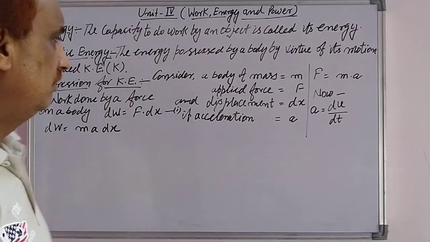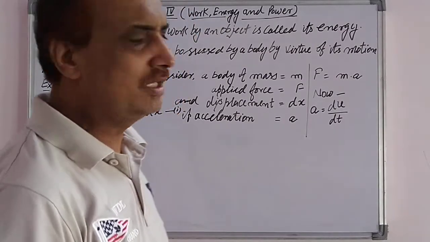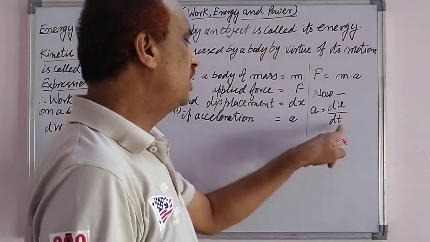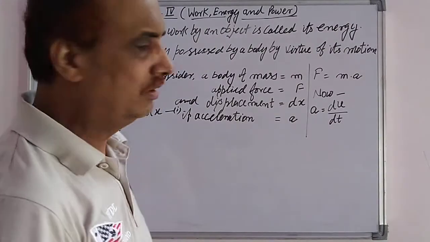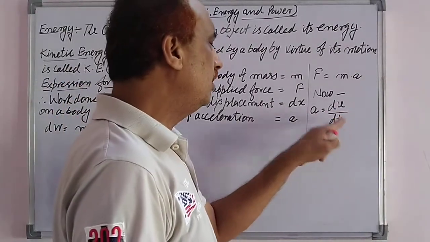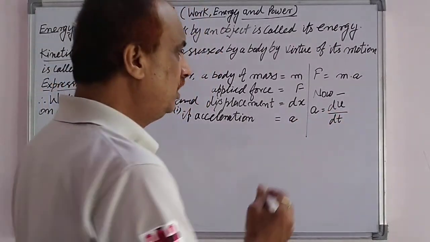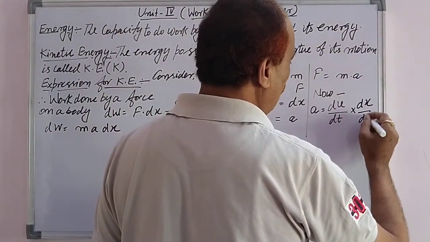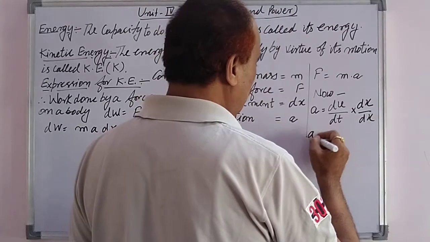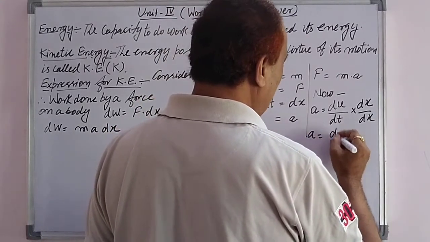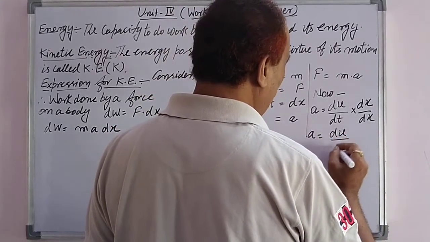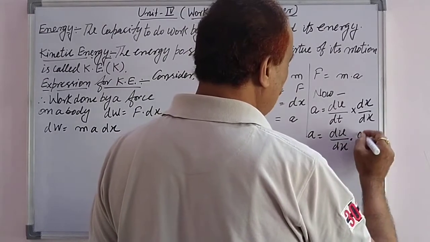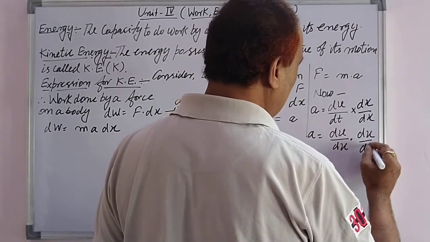Now we know from the definition of acceleration, the rate of change of velocity, that a is equal to dv over dt. Multiplying by dx in numerator and denominator and making a suitable pair, a equals dv upon dx into dx upon dt.